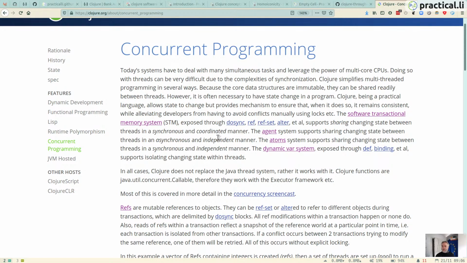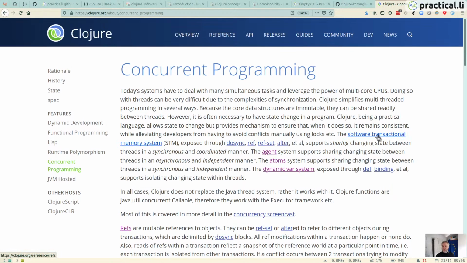So we've got this idea of software transactional memory, which is essentially like having an atomic database inside your REPL, inside the running memory of your program. And Clojure manages that by only allowing you to change the information inside the software transactional memory one thing at a time.